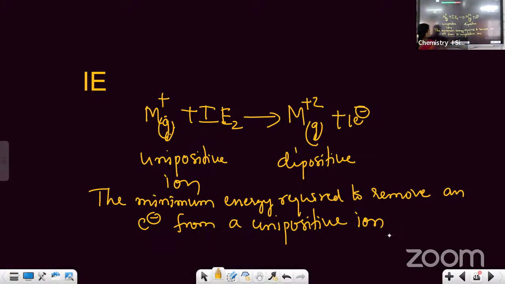Copy down this. So from a unipositive ion, when you are removing the second electron, you are getting a dipositive ion.